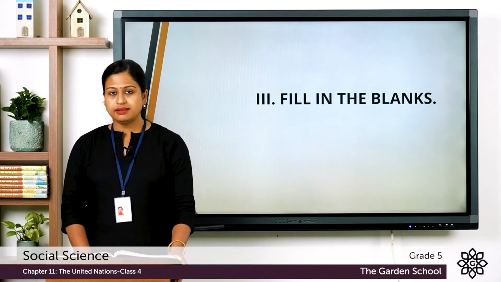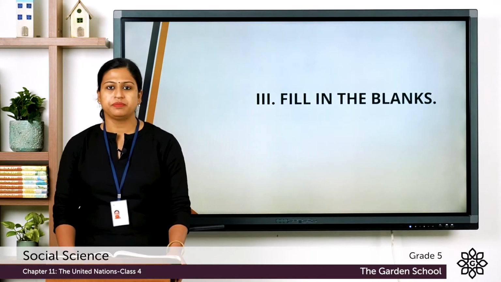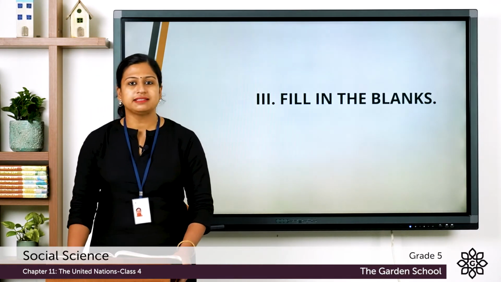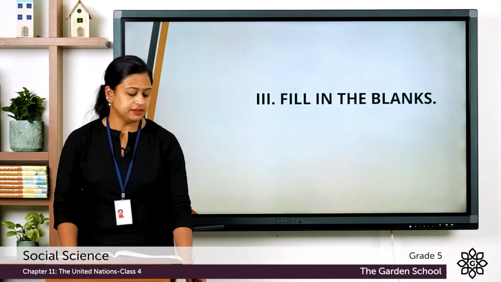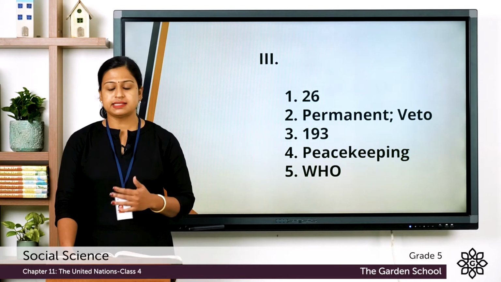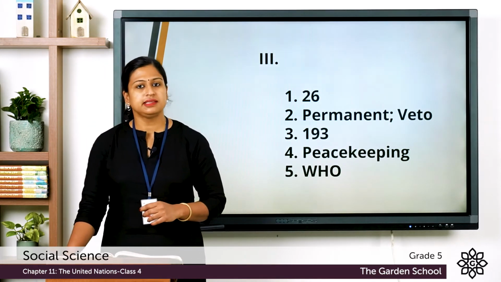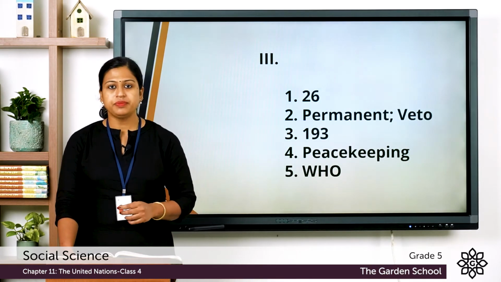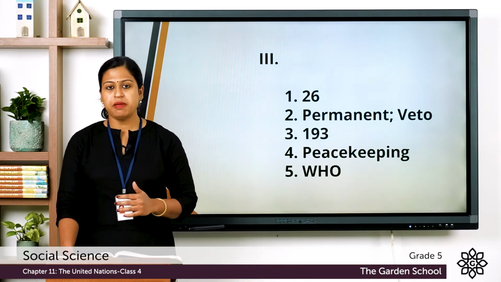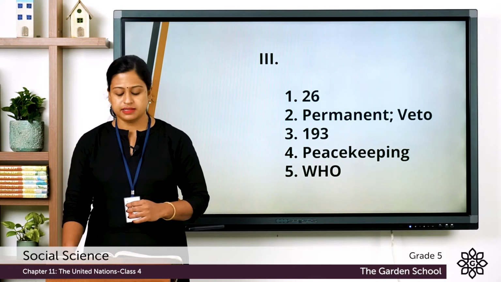Fifth one, the dash aim to achieve the highest possible level of health for all people. So, you have to write all these answers. Now, let us check the answer. First one, representatives of 26 countries signed the declaration by United Nations. So, 26 is the answer. Second one, all 5 permanent members of the Security Council have the veto power. So, permanent and veto power is the answer.